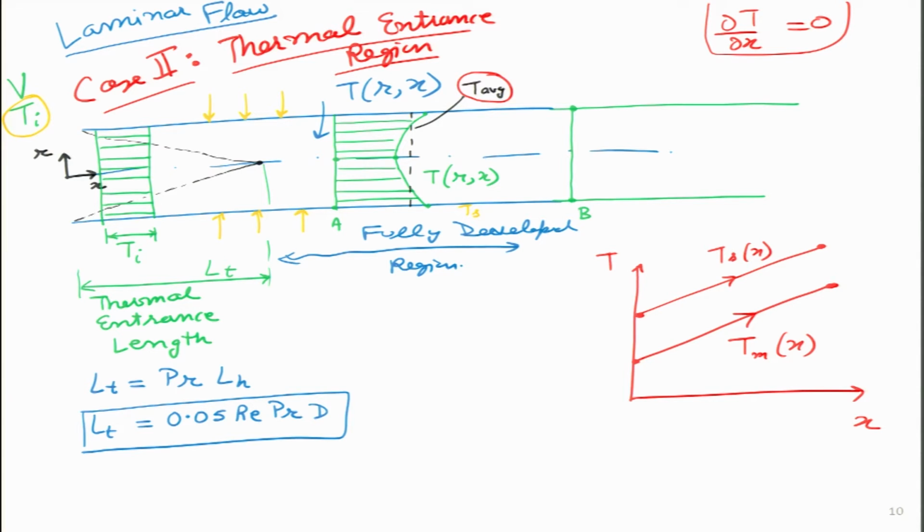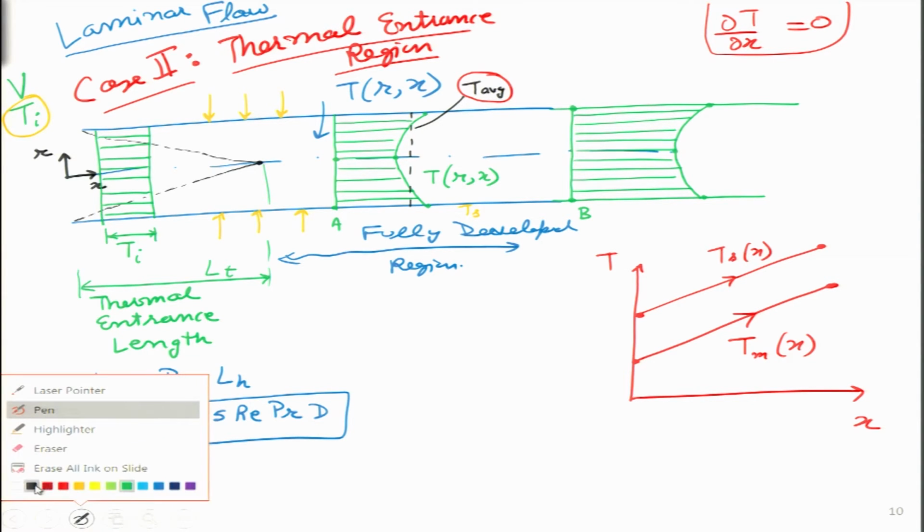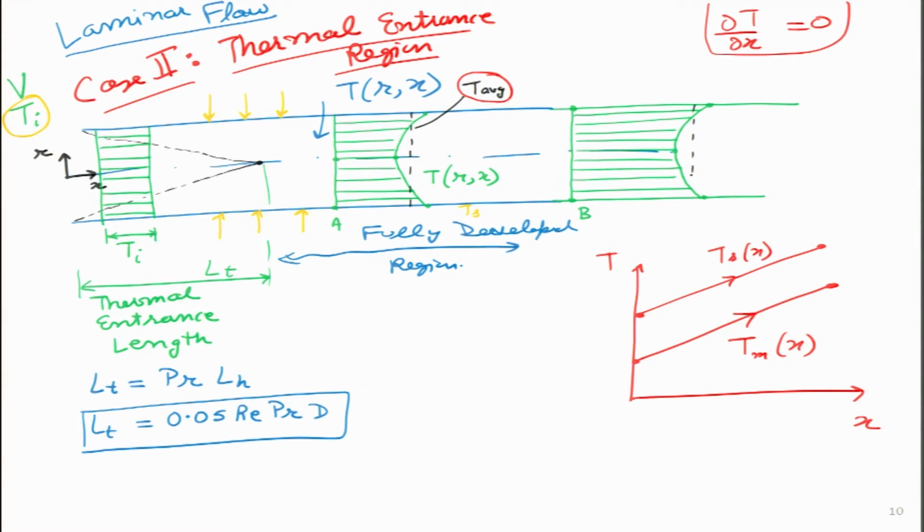So, if we see on this particular slide, the way we have to draw this temperature profile is that we have to show that the temperature average value itself has increased. So, let me draw it in this way so that it becomes clear. I will draw the temperature profile at point B like this, and you can clearly see by the length of these lines that temperature at each radial position has now increased, and I can put the T average dotted line like this.